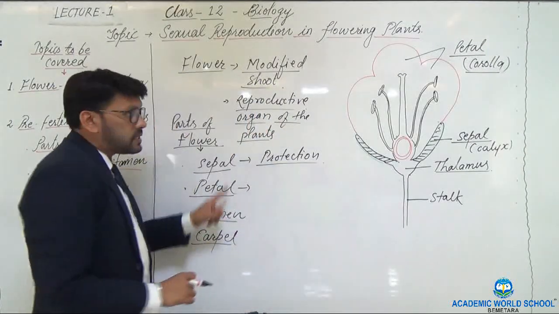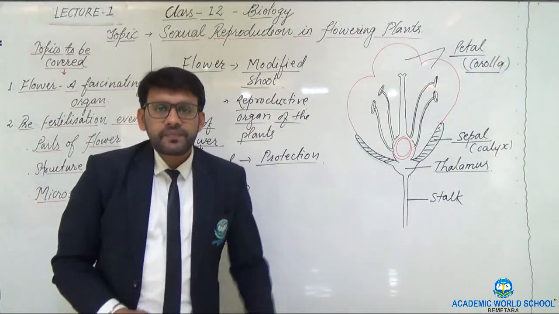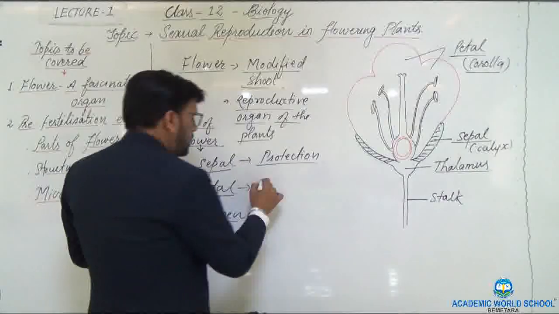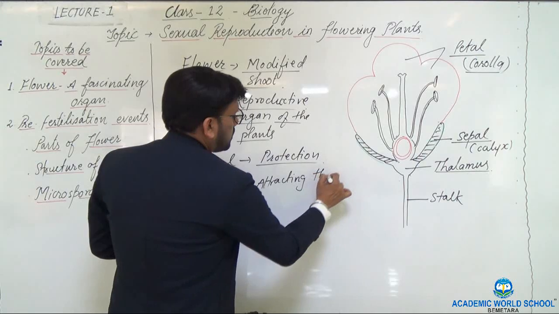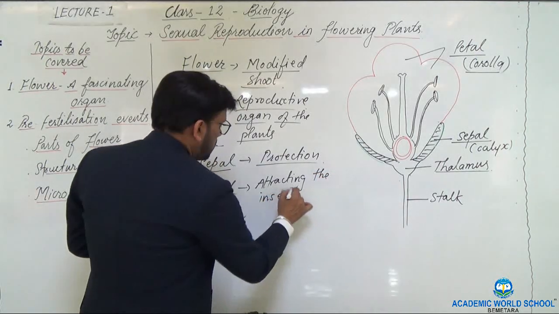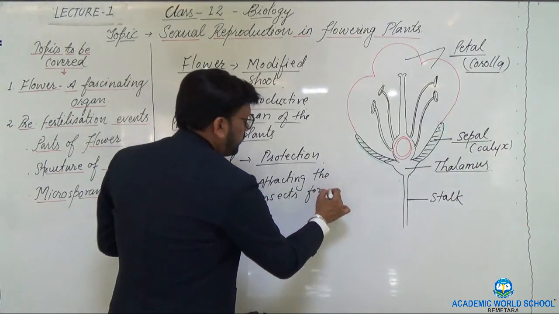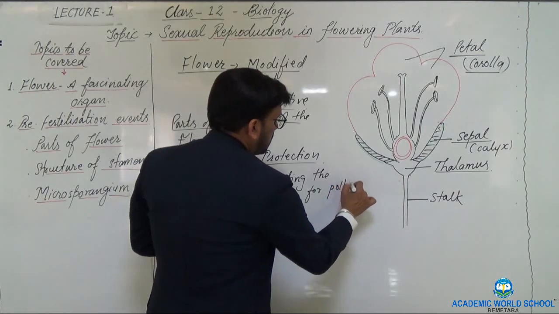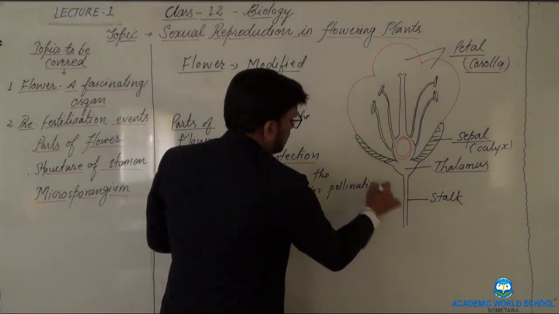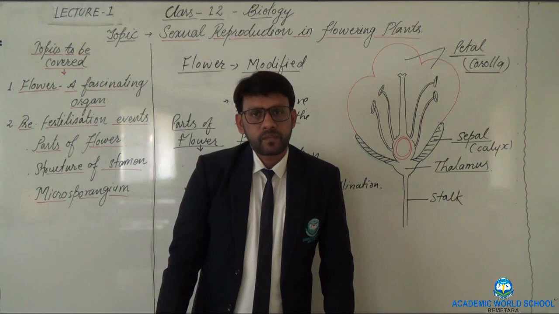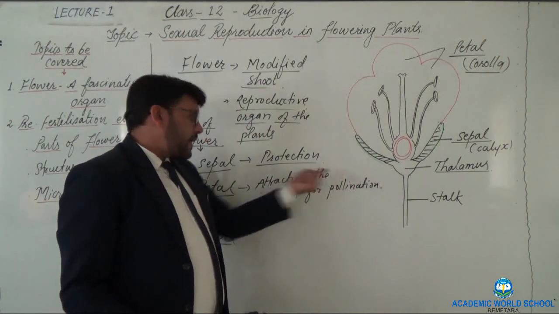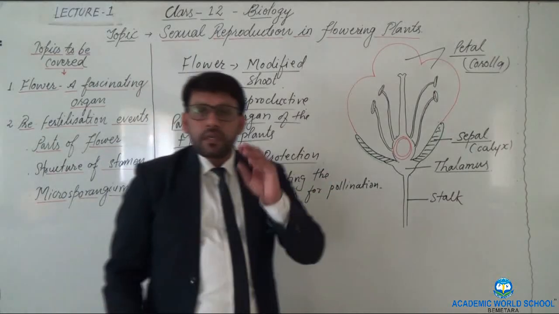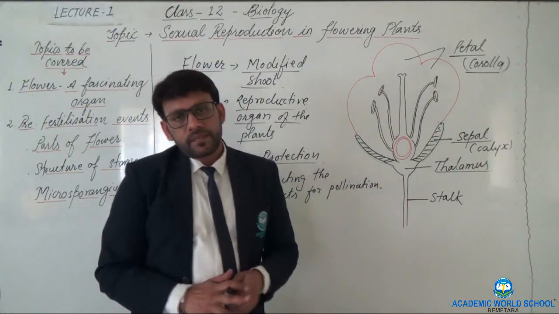Now these petals, as they are of different colors, they are responsible for attracting the insects for pollination. What is it? These petals attract the insects for the pollination. Now see why this is needed.